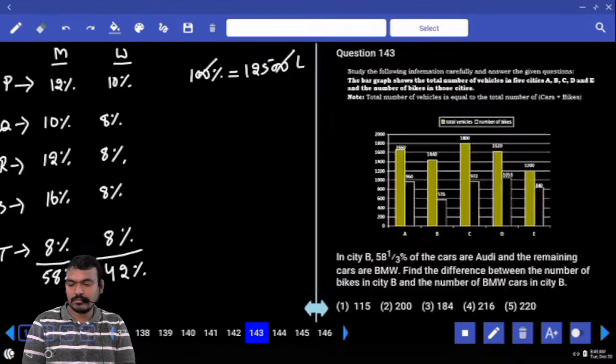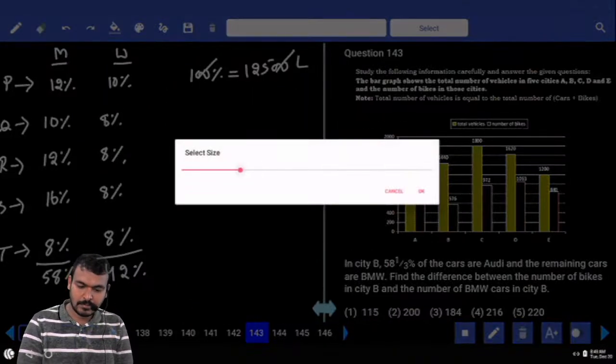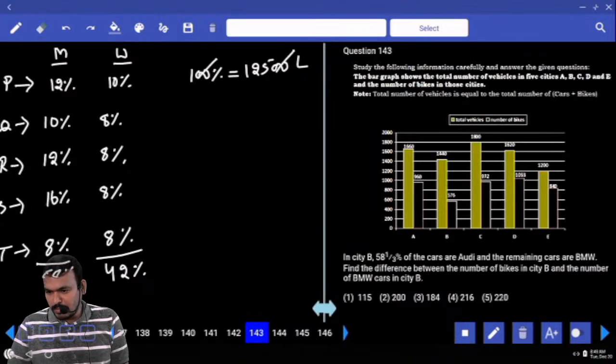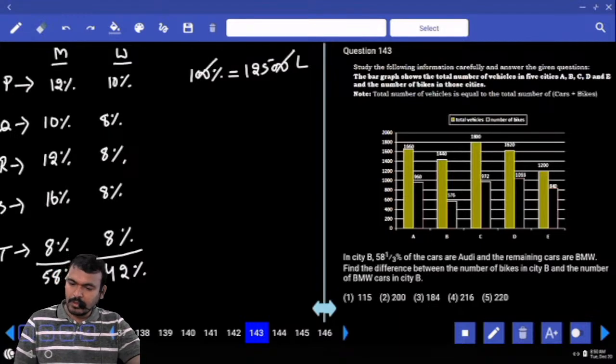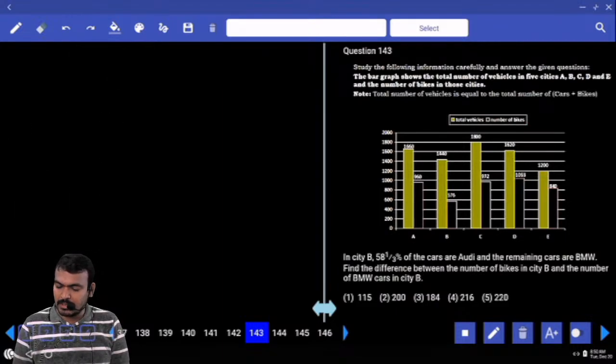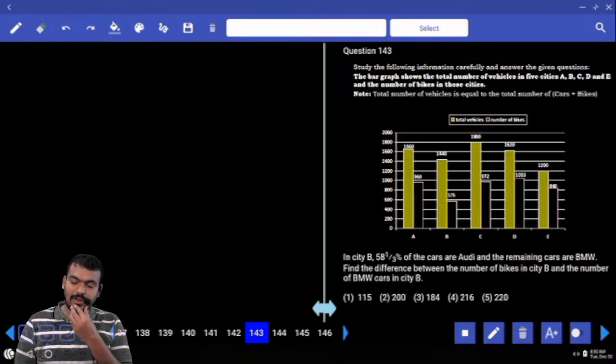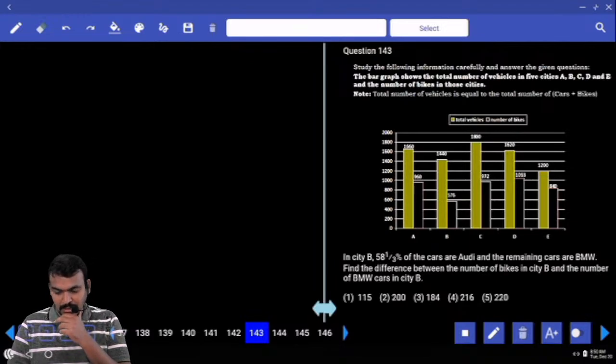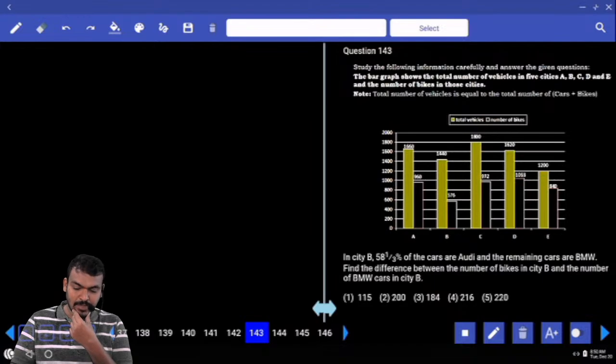143, let's take a look. The bar graph shows the total number of vehicles in 5 cities A, B, C, D and E and the number of bikes in those cities. Total number of vehicles is equal to the total number of cars plus bikes. Out of the total vehicles, some are bikes, the remaining are cars. In city B, 58 1/3% of the cars are Audi, and the remaining cars are BMW. Find the difference between the number of bikes in city B and the number of BMW cars in city B.